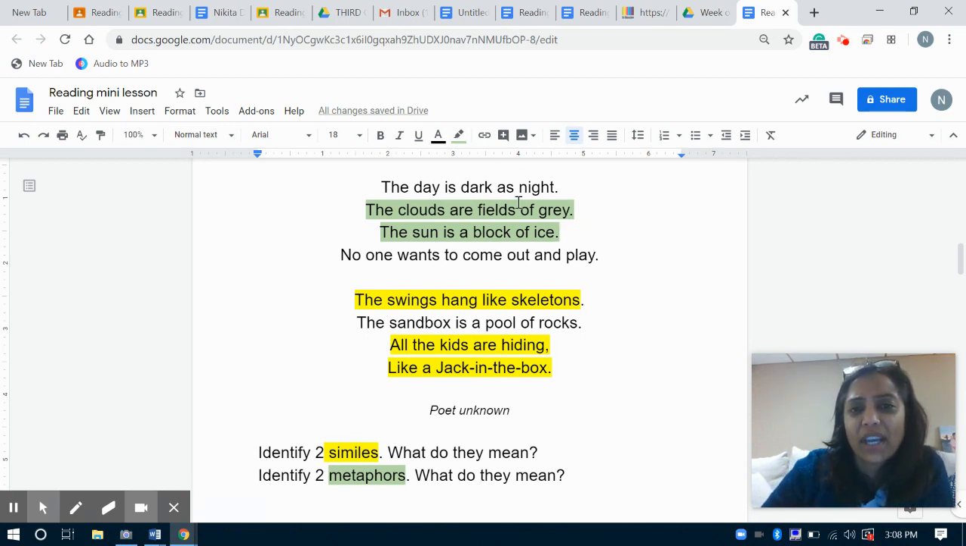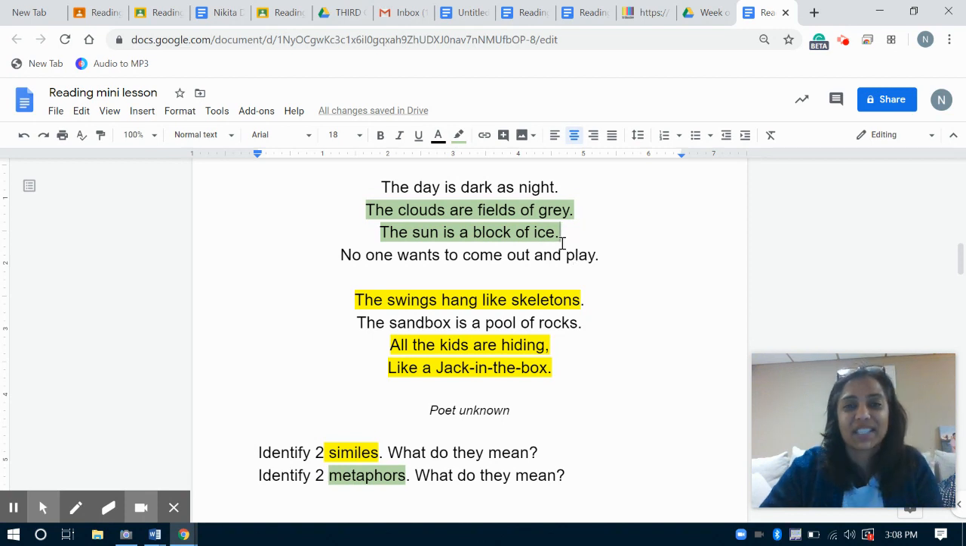The day is dark as night. Now I'm reading this back again because maybe this part over here, the sun is a block of ice, the words before it might give us a clue why that's being compared. The day is dark as night. The clouds are fields of gray. The sun is a block of ice. No one wants to come out and play.